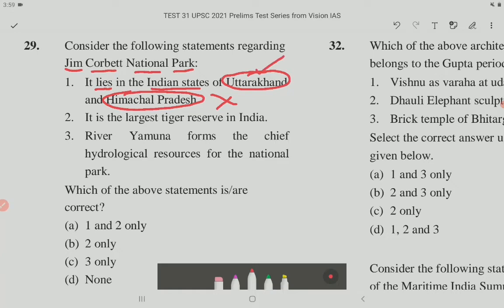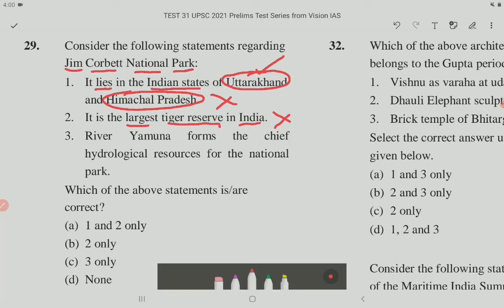Statement 2. It is the largest tiger reserve in India. This is incorrect. It is not the largest tiger reserve, and the largest tiger reserve in India is Nagarjun Sagar Srisailam Tiger Reserve. So statement 2 is incorrect.